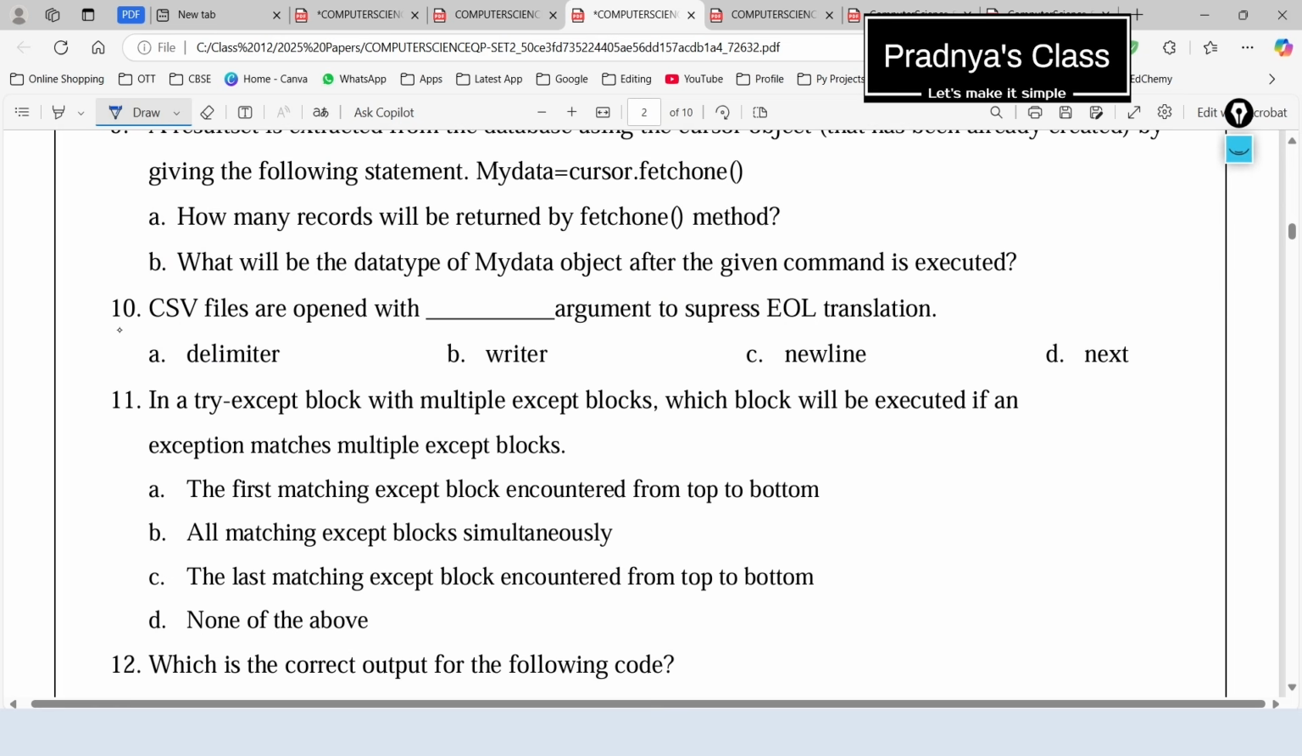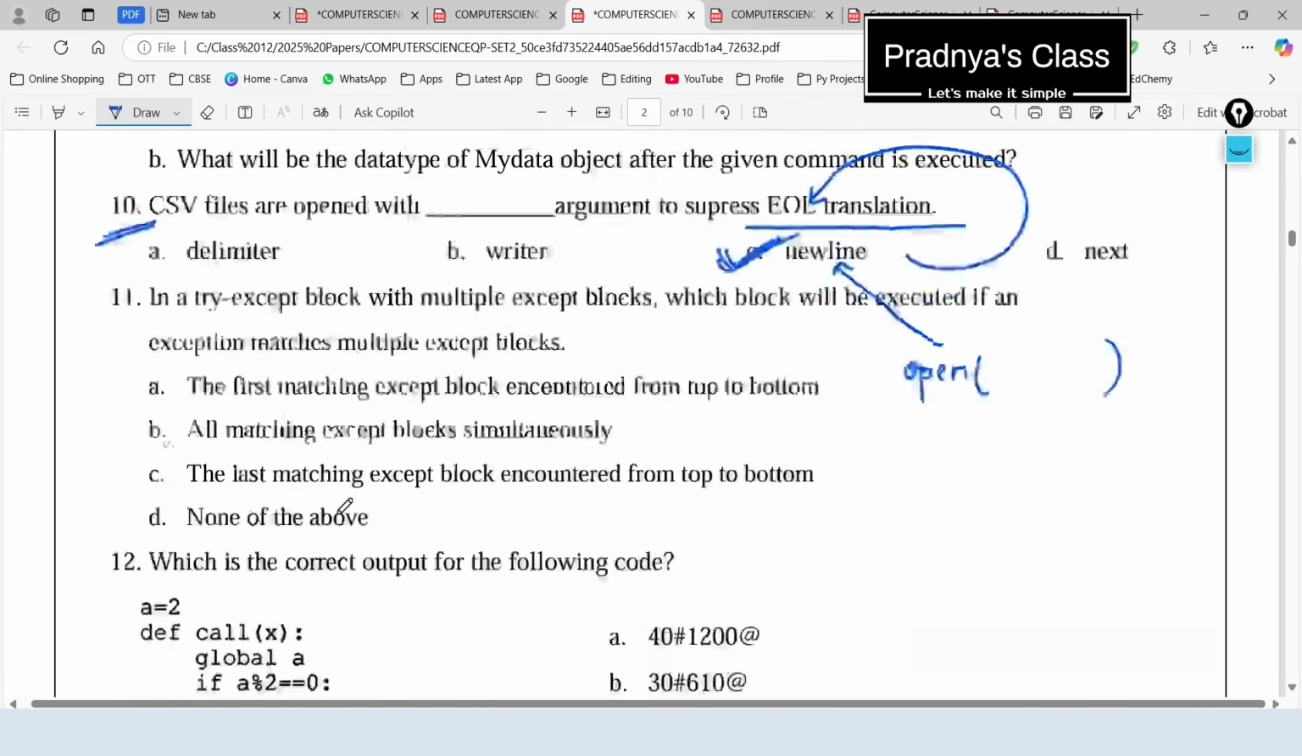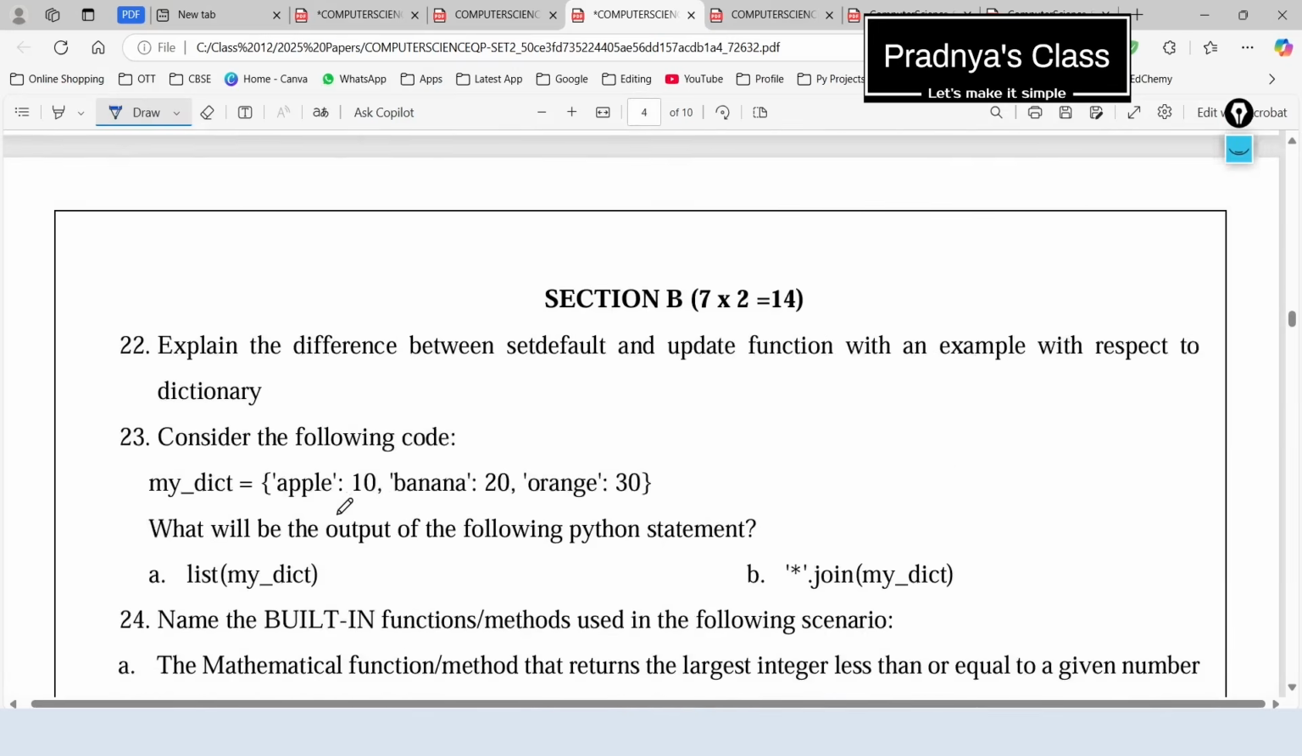Here is question number 10, which is based on CSV file. Let's read it. CSV files are opened with argument to suppress end of line translation. We have already discussed that in the open function we use this newline parameter which suppresses the EOL translation. So the correct answer is newline. It's time to check out the next question based on CSV file.